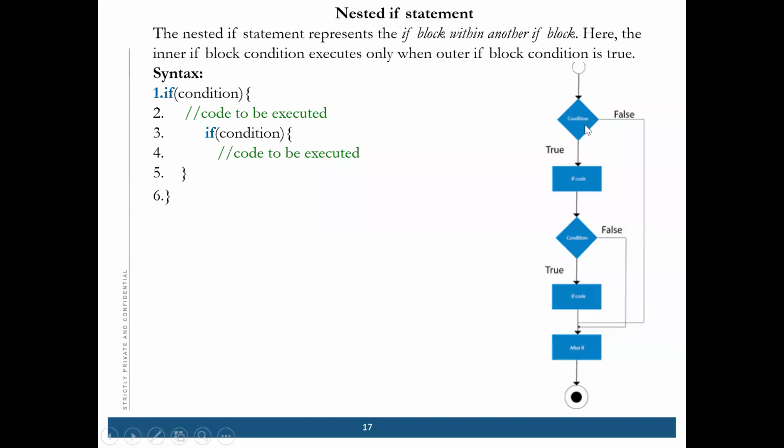So that is when we use a nested if. Suppose this is a condition. If it is true, it will again check for more conditions. If that condition is also true, then only it will enter into that code part. So what is the difference between the nested if and else if? Almost they both look similar. No, nested if means there is no else part. The else part will come later on, after this condition.